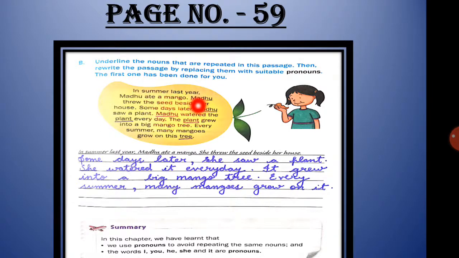In summer last year, Madhu ate a mango. Madhu threw the seed beside her house. Some days later, Madhu saw a plant. Madhu watered the plant every day. The plant grew into a big mango tree. Every summer, many mangoes grow on this tree.